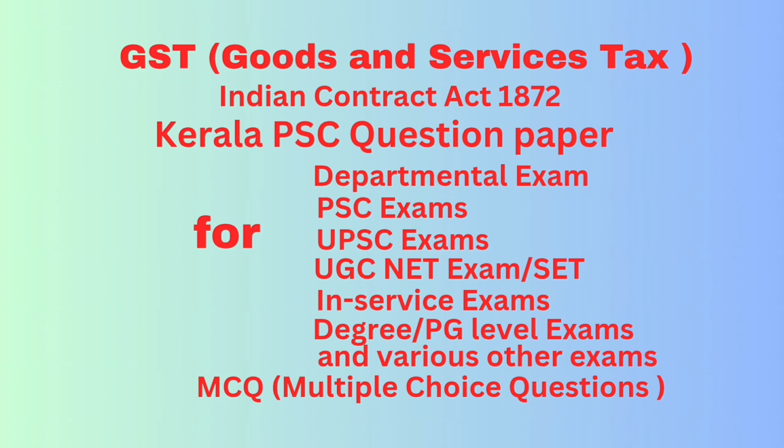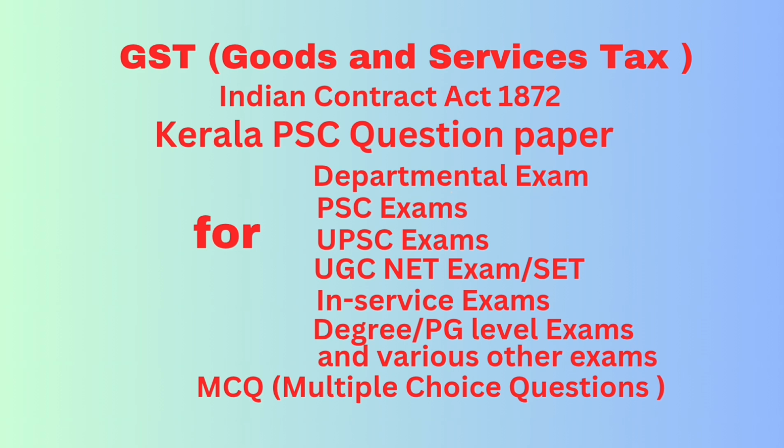Question number 38. PK traders engaged in manufacturing of taxable as well as exempt goods purchased a machinery worth rupees 17,70,000, that is, within bracket, rupees 15 lakh plus 2,70,000 GST. It capitalized the full amount including taxes in the books of accounts and claimed depreciation on it as per provisions of the Income Tax Act 1961. Compute the amount of ITC that can be claimed by PK traders. Answer: 0.